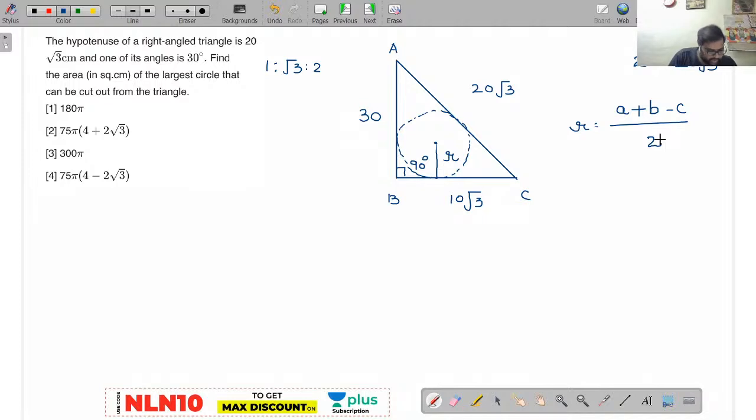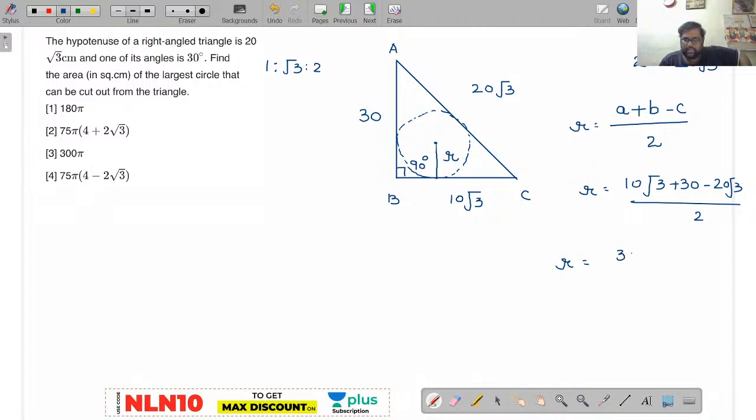No, it's not the third option, Meenu Kumari. Don't jump to conclusions. Radius is equal to 10 root 3 plus 30 minus 20 root 3 divided by 2. Now can I write like this?